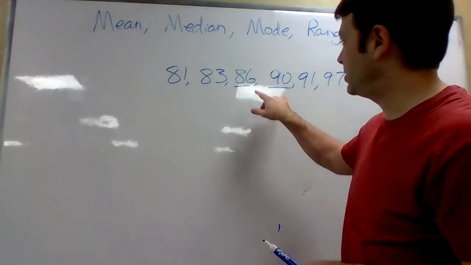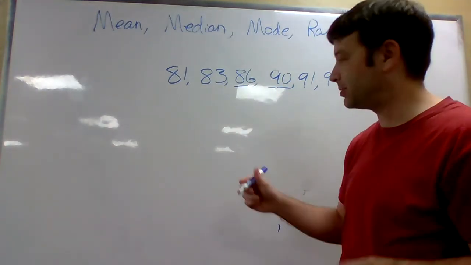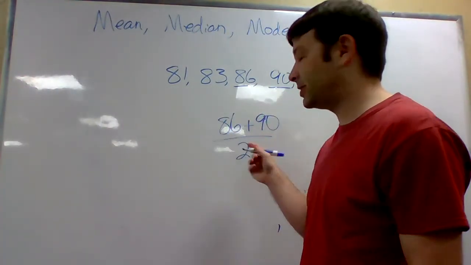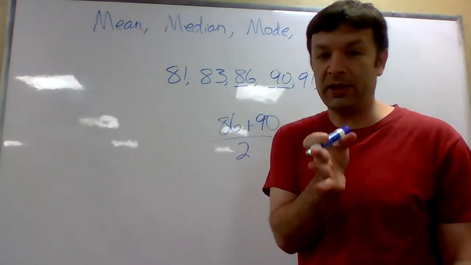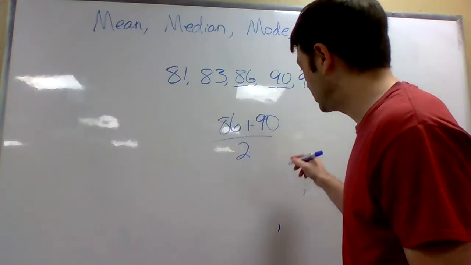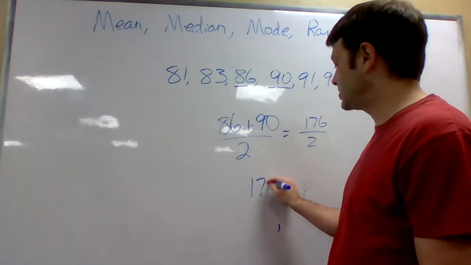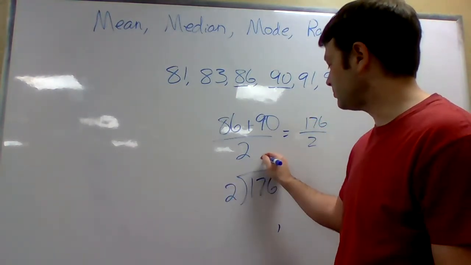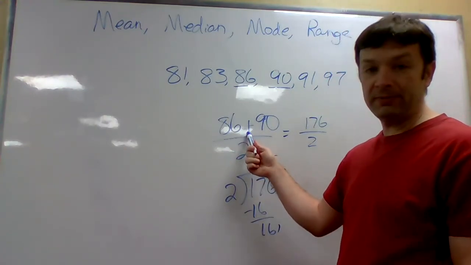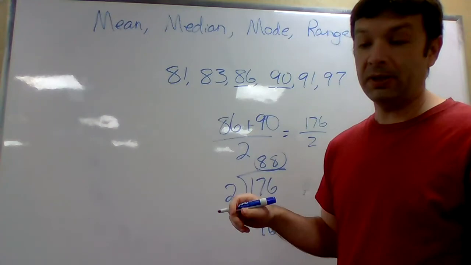So the median is going to be what's between these two. So you're going to have to average those two. So you do 86 plus 90 divided by 2. If you understand average, you know what's directly in between 86 and 90. That's what we should get right on this. That would be 176. 176 divided by 2. Okay, 88. Is 88 right between 86 and 90? Yeah. So anyway, that would be the median for number 10.